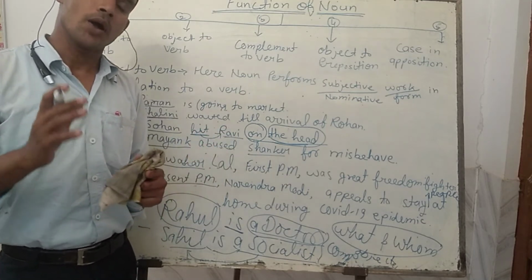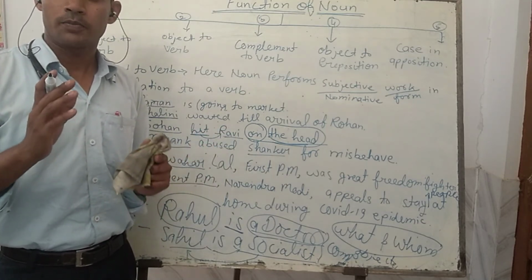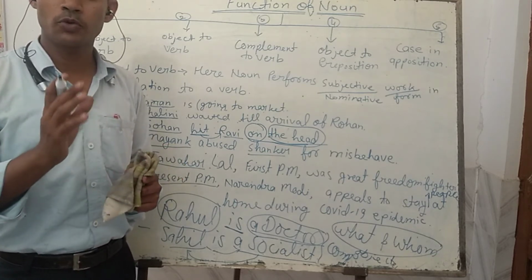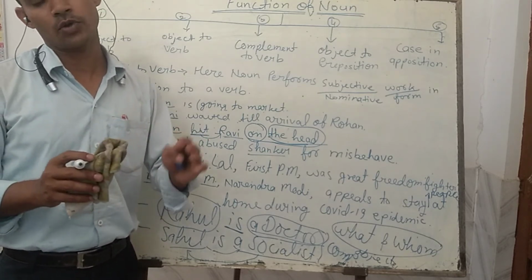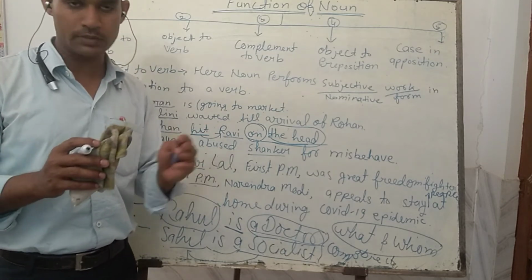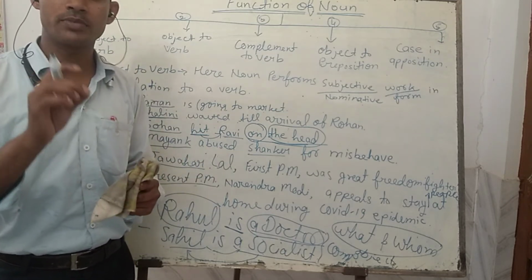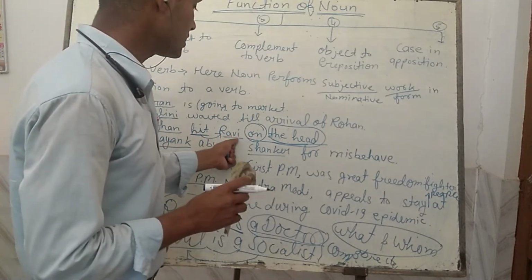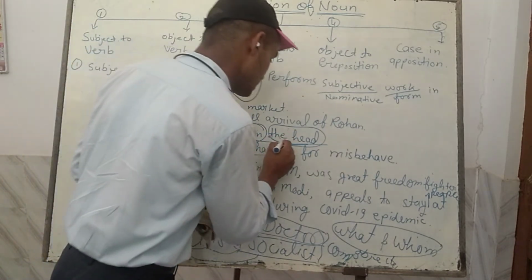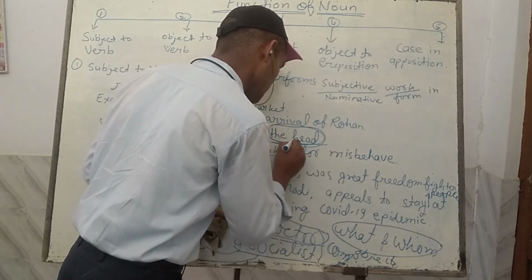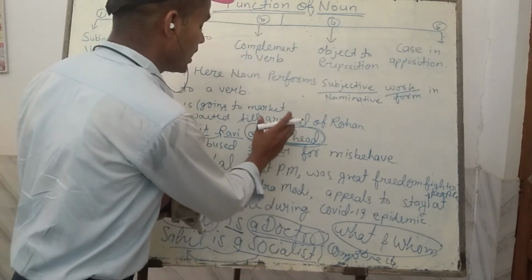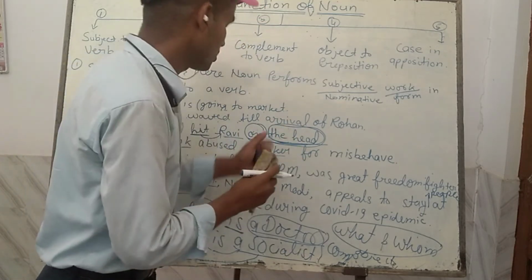When a noun or pronoun comes after a preposition and it supports the preposition, any noun or pronoun which comes after a preposition, it is called the object of the preposition. So here Sohan hit Ravi, where? On the head. The head is a noun and it is performing as the object of on because the noun head has been put after the preposition on.